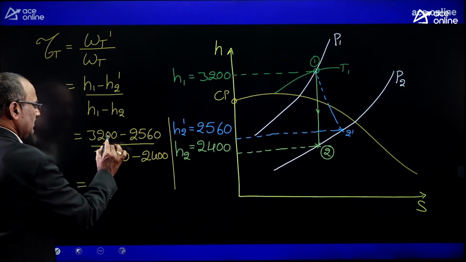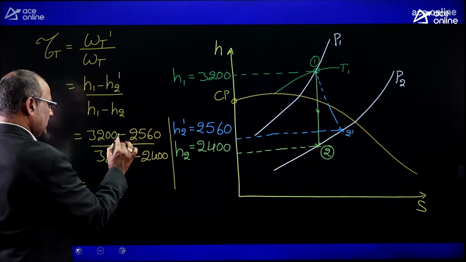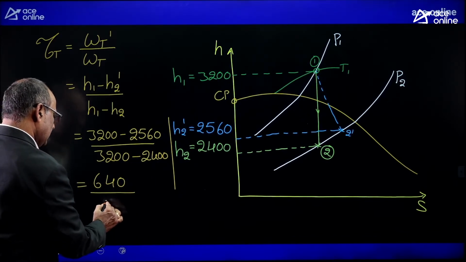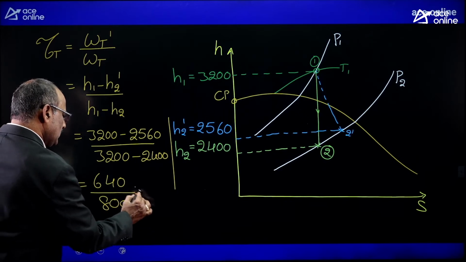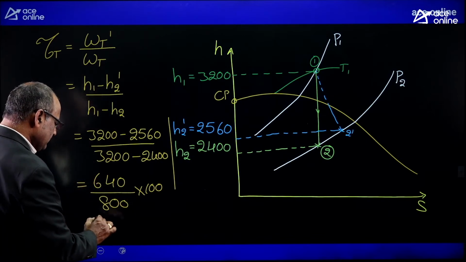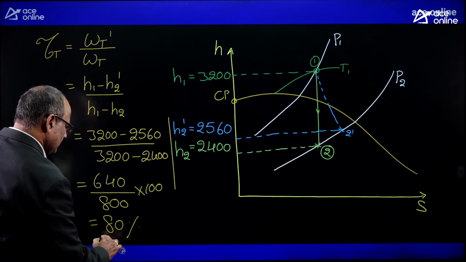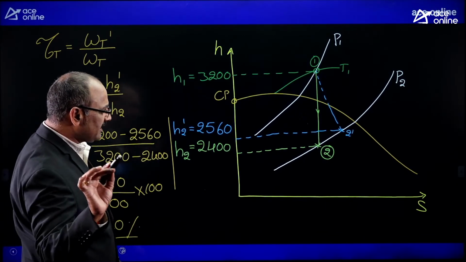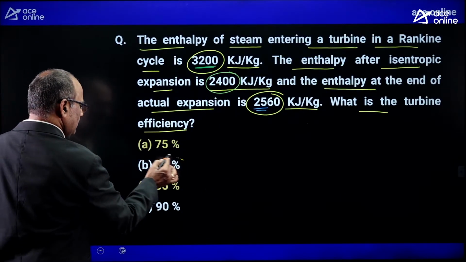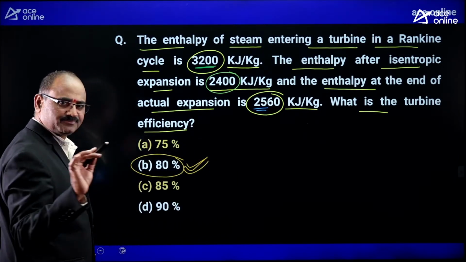It is equal to 3200 minus 2560, that is 640. 640 dividing by, here it is 800, of course into 100 for getting in percentage. You simplify this value, 80. So finally the answer is 80%. So turbine efficiency is 80%. Understood? Yes. Now look at the options. Look at option B. Option B is absolutely correct.